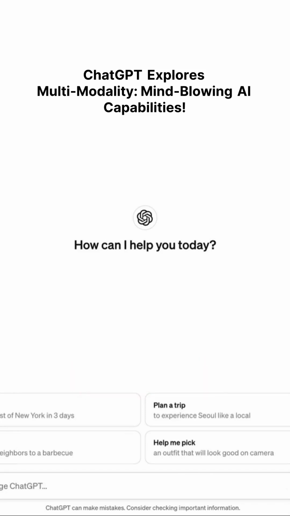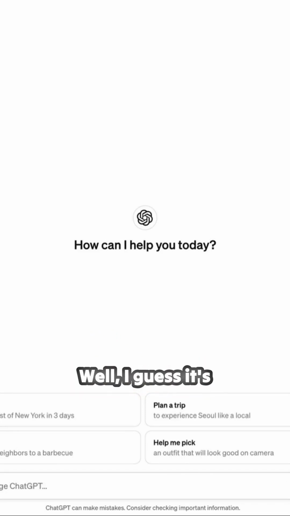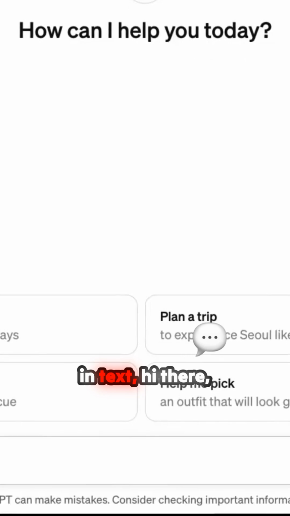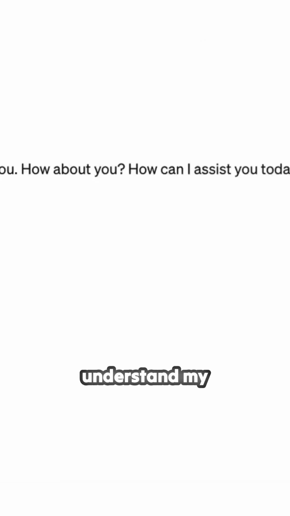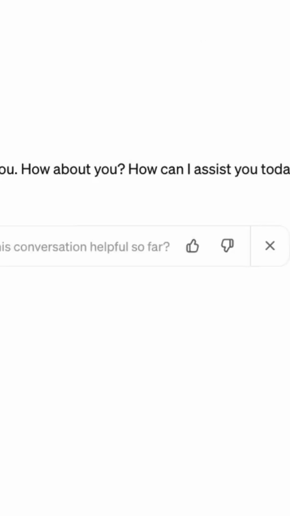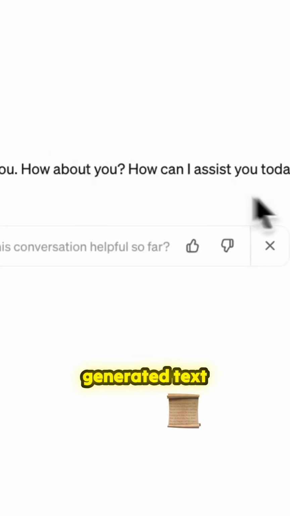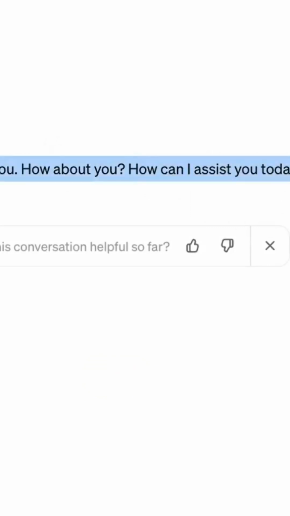Multi-modality. Sounds like a fancy word, right? Well, I guess it's two words with a hyphen in between. It's actually quite simple. Obviously, ChatGPT can understand text. If I type something here in text, hi there, how are you? Right? It can understand my text. Okay. And then in response, it generated text back at me, right?